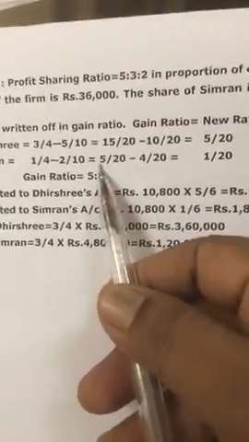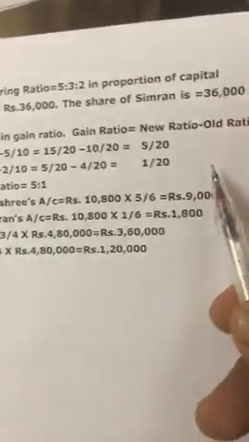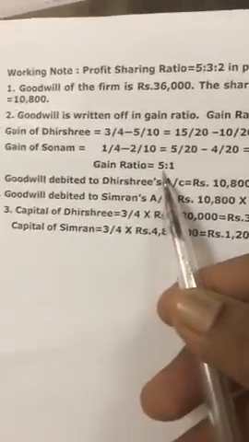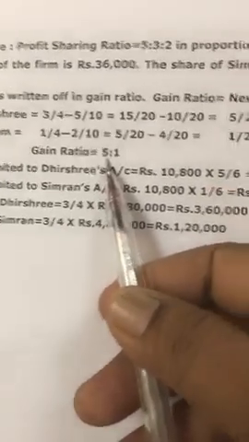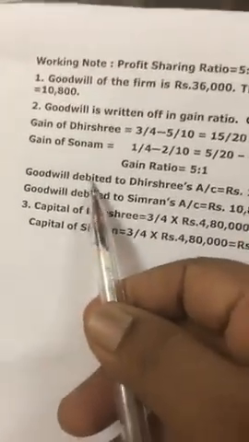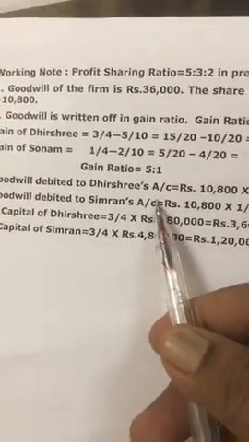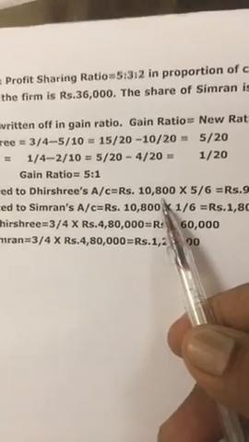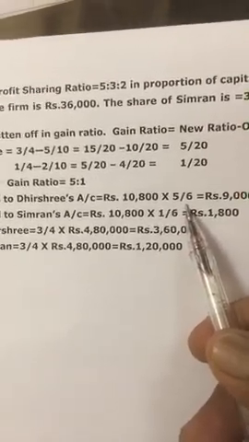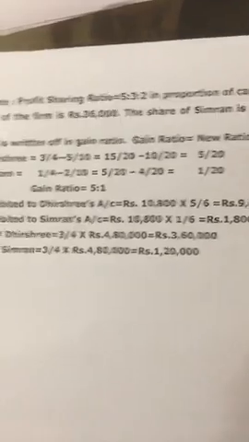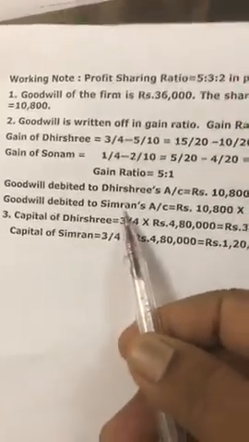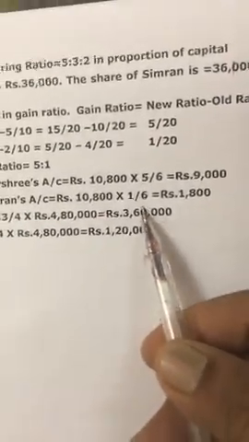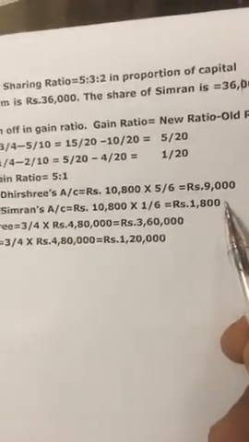LCM 20. 5/20 minus 4/20 is equal to 1/20. So the gain ratio is 5:1. So goodwill is debited to Dhirashri's capital account 10,800 into 5/6, which is 9,000, and goodwill is debited to Sonam's capital account 10,800 into 1/6, which is 1,800.